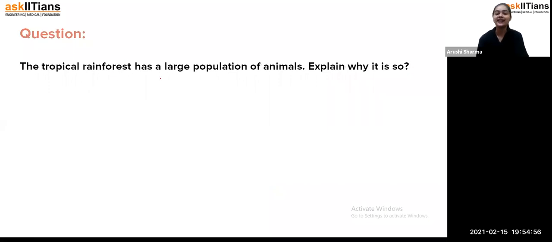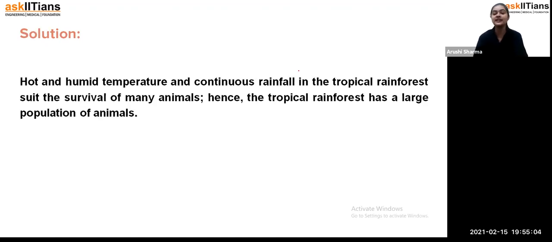The tropical rainforest has a large population of animals. Explain why it is so. As I have told you, it has both hot and humid temperature and continuous rainfall. The tropical rainforest suits the survival of many animals. Hence, the tropical rainforest has a large population of animals.